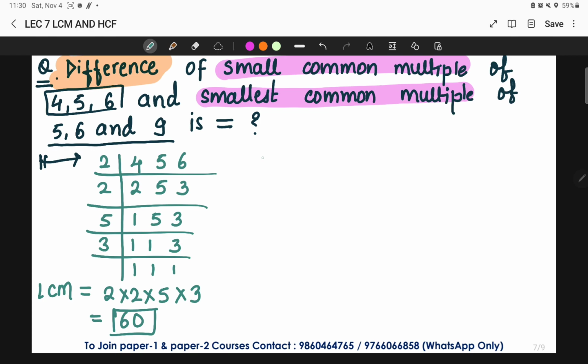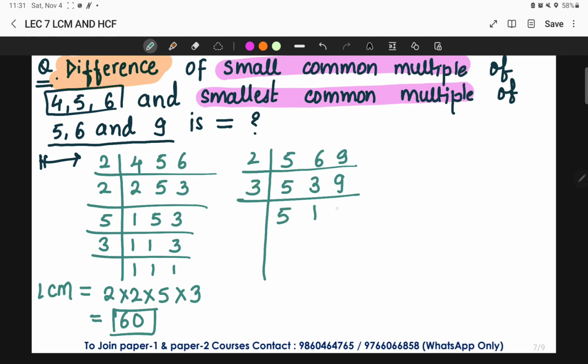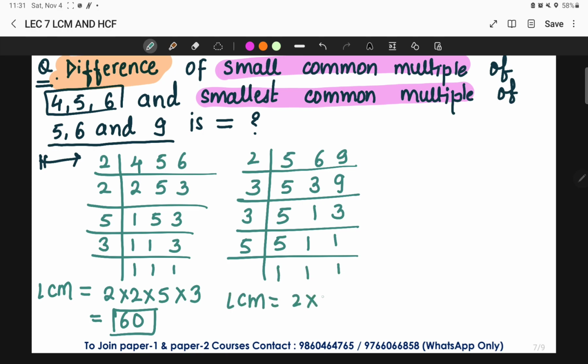Now let's find the LCM of 5, 6 and 9. If I divide by 2 over here, it will give me 2, 3s are, and 9s are. Later on by 3, 5 1s are and 3 3s are 9. Again by 3, 5 as it is, 5 1s are and 1s are. So the LCM will be 2 into 3 into 3 into 5. This will give me 90.